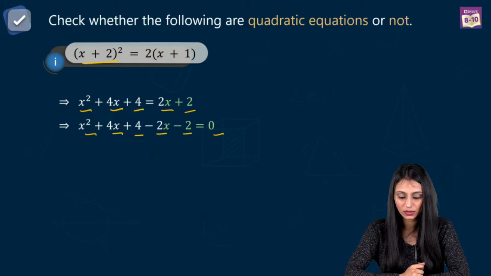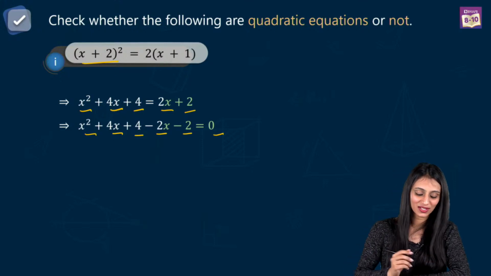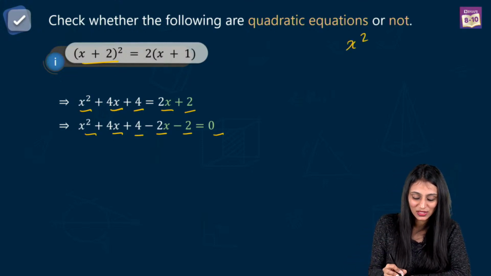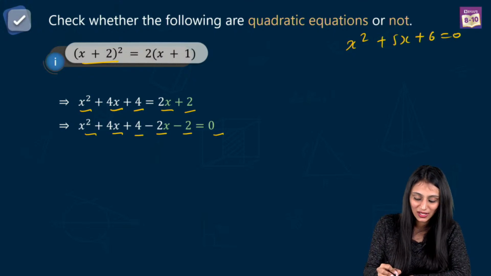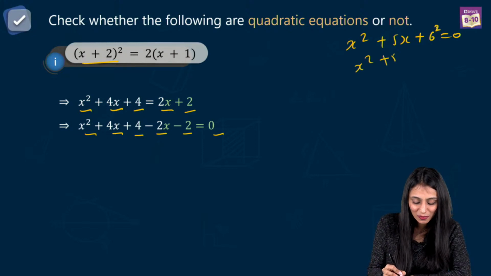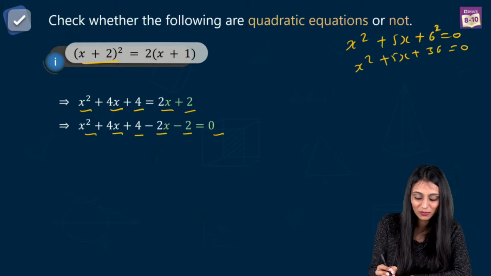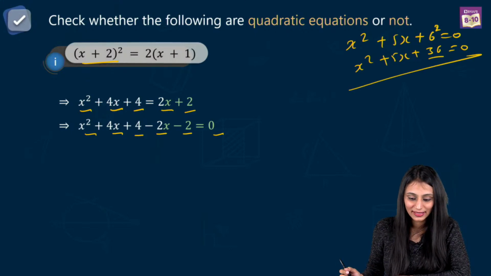Madiha Khan, ma'am, the constant power can be 1 also. Doesn't matter what the power of constant is. Let me give you an example. Let's suppose I have got x square plus 5x plus 6 equal to 0. This is a quadratic equation. Here it is 6 to the power nothing. Even if it is 6 to the power 2, this doesn't make any difference because 6 to the power 2 is nothing but 36, right? Still it is a constant only, right?